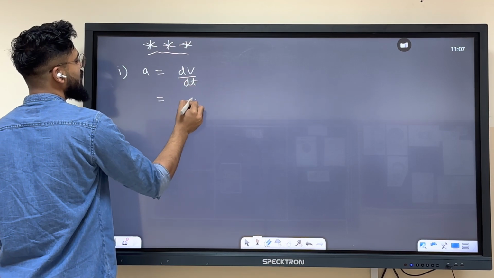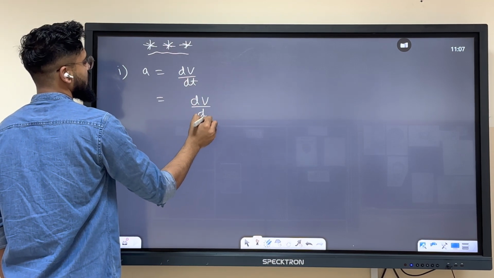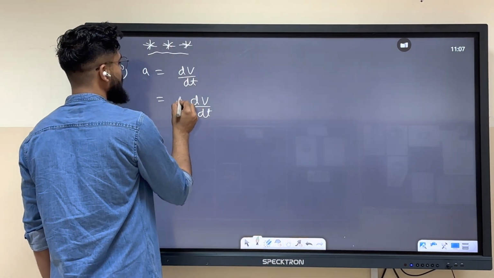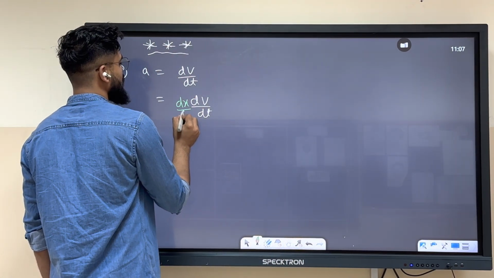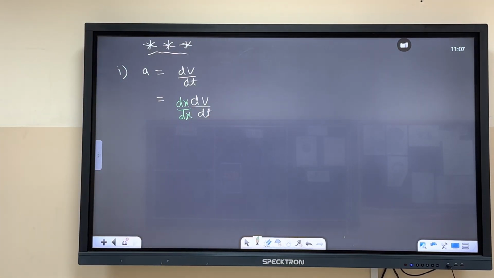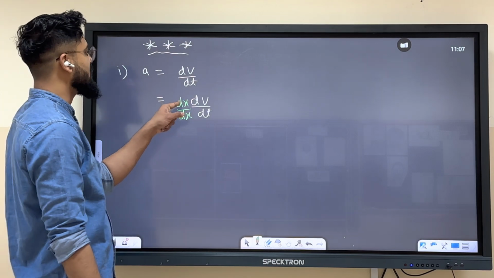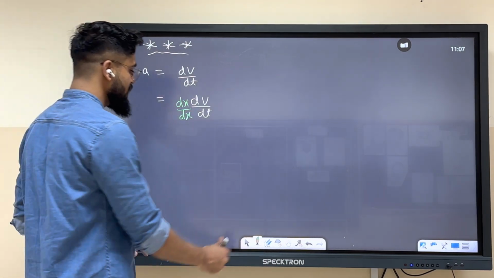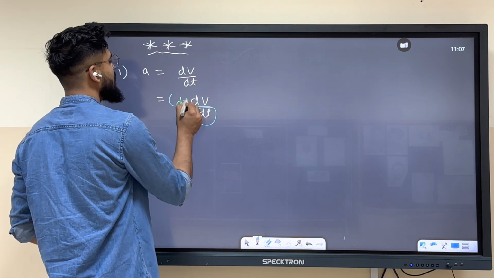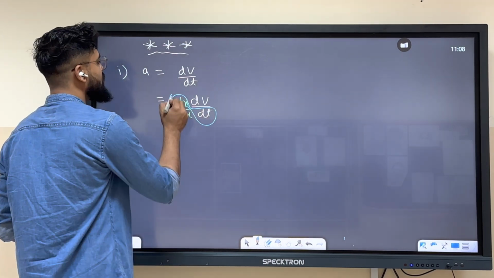So what we are doing is multiplying with dx divided by dx. So dx by dt, can you all see dx by dt over here? This dx by dt will become v.